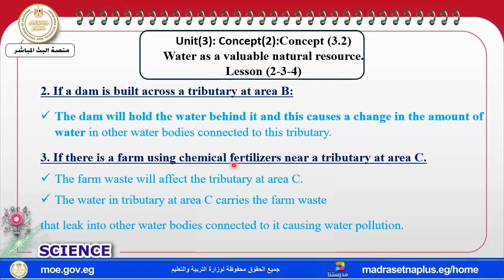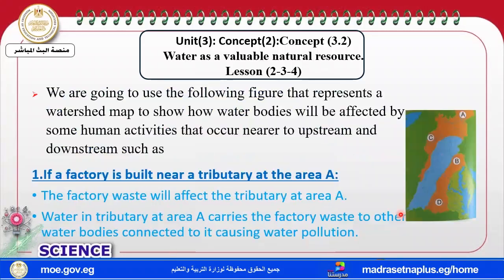The next one, if there is a farm using chemical fertilizer, the farm waste will affect tributary C, and the water in tributary C will carry the waste and leak to other water bodies connected to it. Look at tributary C. The waste is here and moves to the connected water bodies or tributaries.